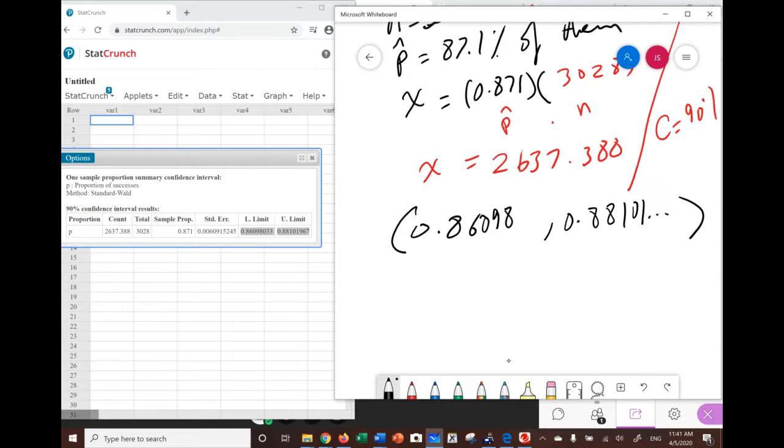Now they want us first of all to write those as percents. To write as a percent we have to move the decimal to the right. So this will read 86.098, and this will read 88.101.